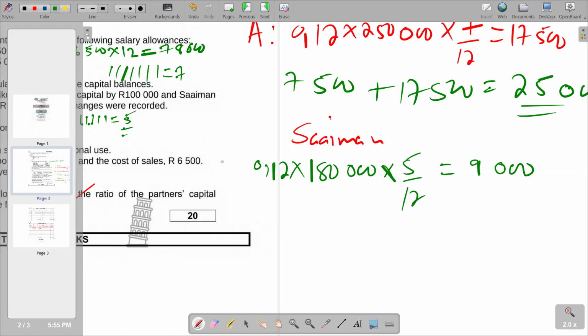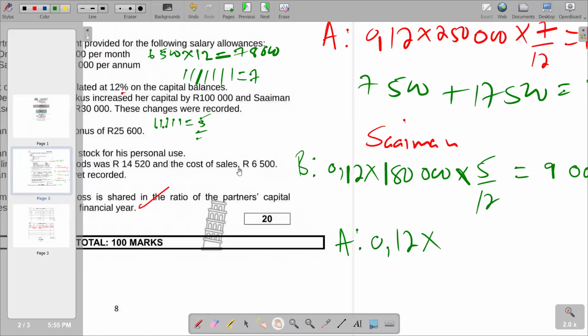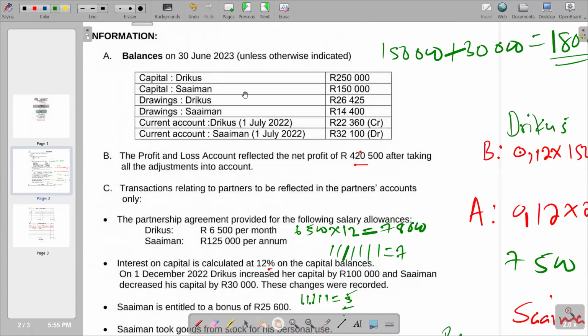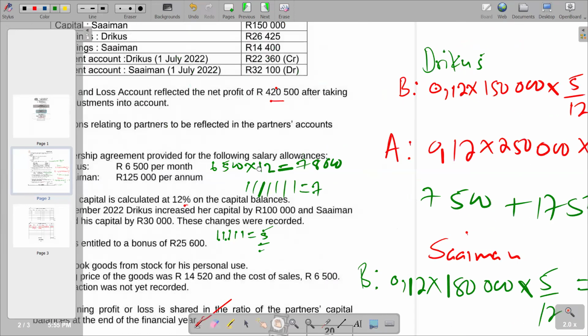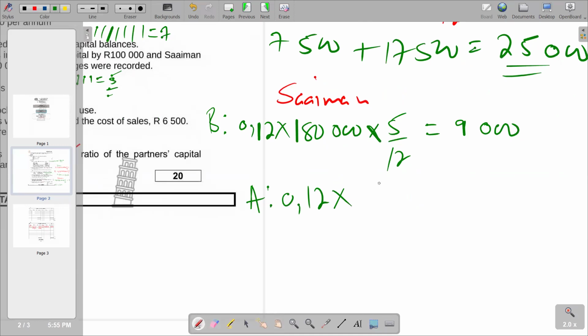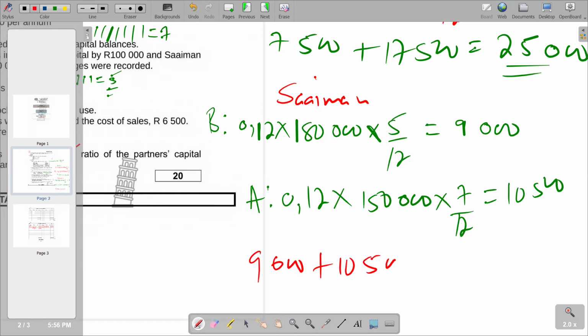This was before the decrease, and after the decrease, we are saying it's 0.12 times the balance that we have at the end, which is 150. So we multiply by 150,000. And obviously after it was 7 months, we multiply by 7 over 12, and get 10,500. So to get the total interest on capital for Simon, we are saying 9,000 plus 10,500. We are going to get 19,500.